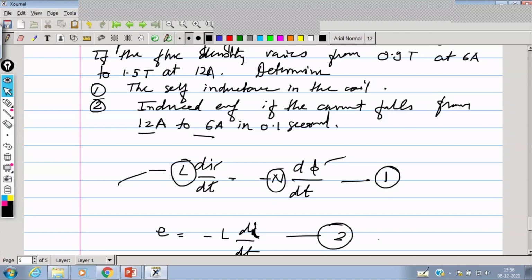Fine. The only last topic remaining of this chapter, chapter number 1, review of DC circuit, is rise and decay of current through inductor. Fine. So I may try to cover this topic in the next theory class, and finally we will start with AC fundamentals, AC series parallel circuits, three-phase circuits, and the various equations we are going to derive. Fine. So till then, if you have any questions, you may ask right now, because I'm going to stop now. The time is over. Any more questions from your side?